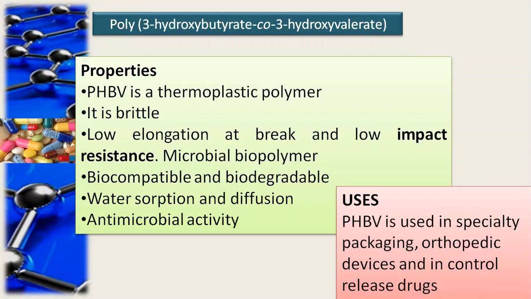PHBV is a thermoplastic polymer which is brittle in nature, and it shows low elongation at break and low impact resistance. It is a microbial biopolymer, and therefore it shows antimicrobial activity. Due to its properties it is used in specialty packaging, orthopedic devices, and controlled release drugs. So that is all about the biodegradable example PHBV.